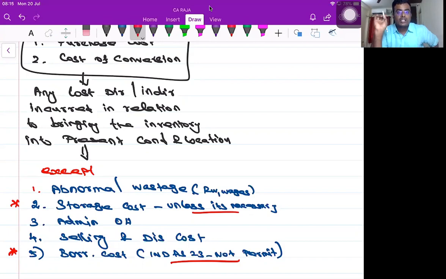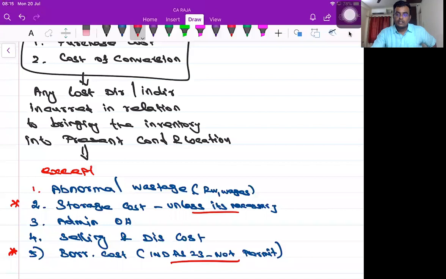Friends, I'm not handling the final syllabus. Some people are seriously listening to this session thinking they are learning the final level. Please understand, for your kind knowledge, this is a syllabus from foundation or CPT. I hope if you are from the CPT route, you would have learned one chapter called inventories at your foundation or CPT. Yes or no?